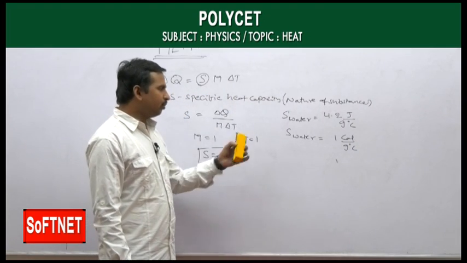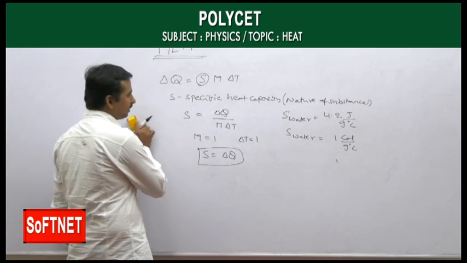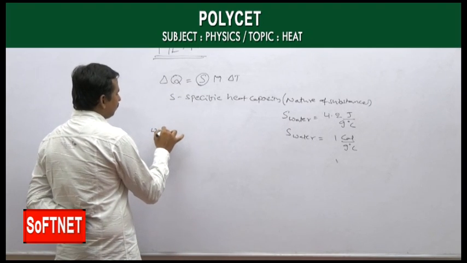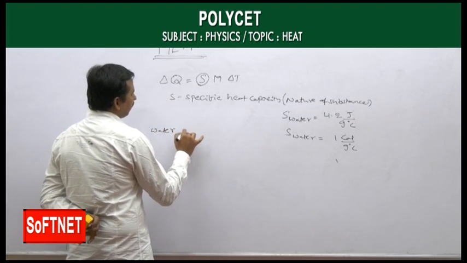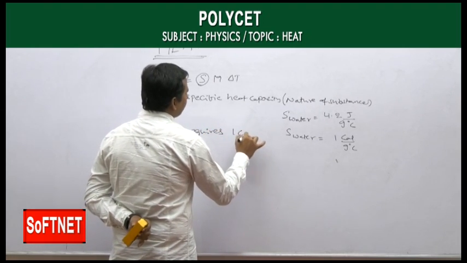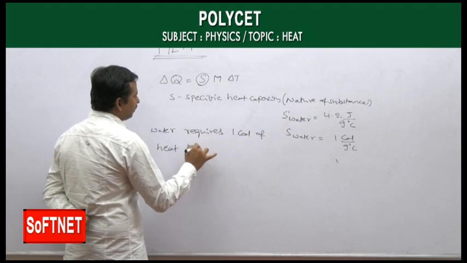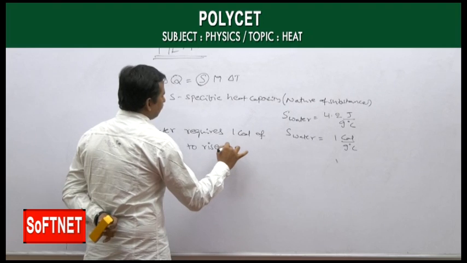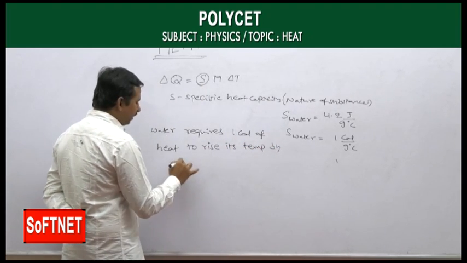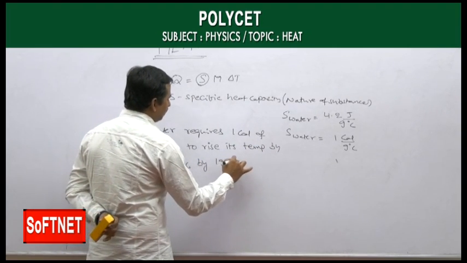So what do you mean by this specific heat capacity of water? 1 calorie per gram degree Celsius means water requires 1 calorie of heat to raise its temperature by 1 degree Celsius for 1 gram of water.